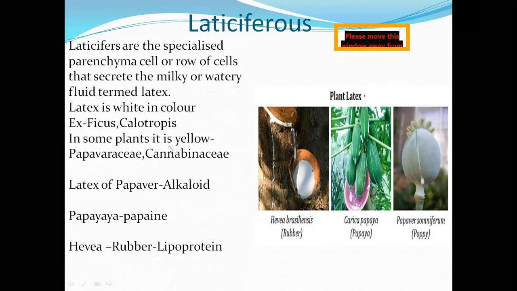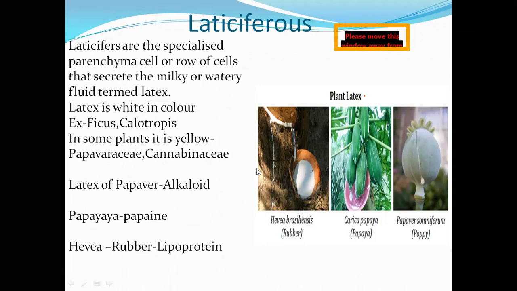But in some plants, the latex is yellow in color also. For example, Papaver and Cannabinaceae plants. Here, this is Papaver somniferum. In Telugu, we call it Nallamandu. If you make a cut on this capsule, it produces some latex.